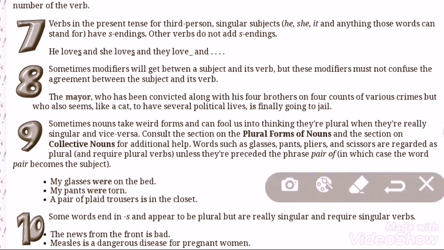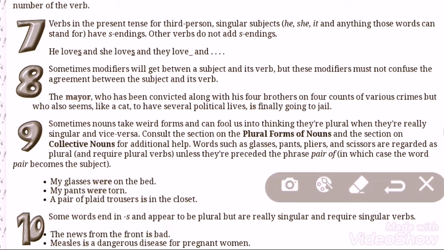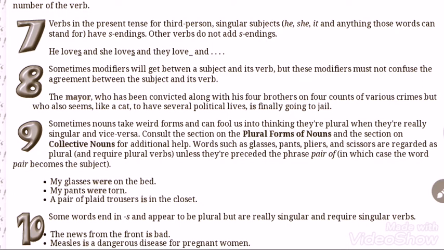Who has been convicted along with his 4 brothers on 4 counts of various crimes, but who also seems like a cat to have several political lives, is a modifier. Sometimes modifiers may come in between a subject and a verb, but these modifiers must not confuse the agreement. That means we must not be confused in deciding the verb.